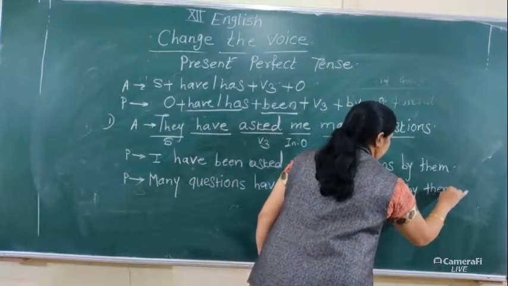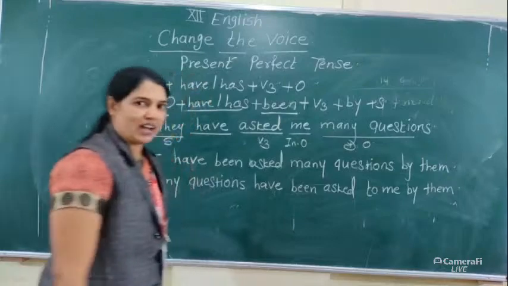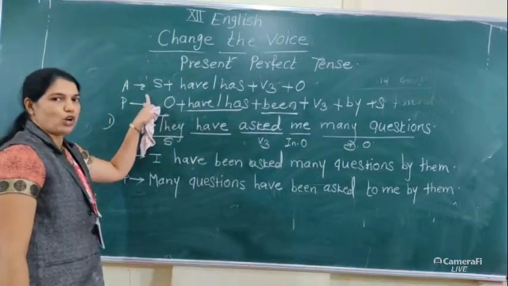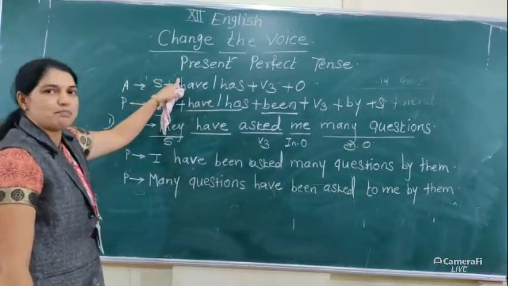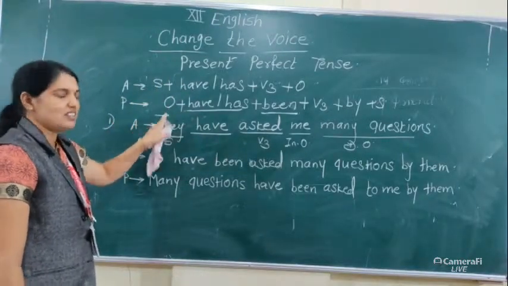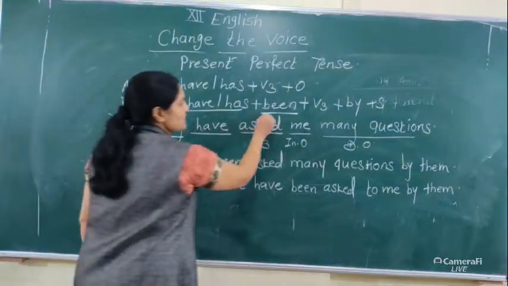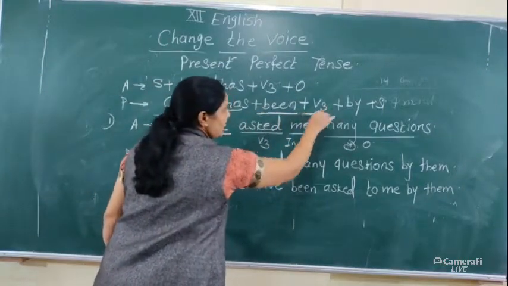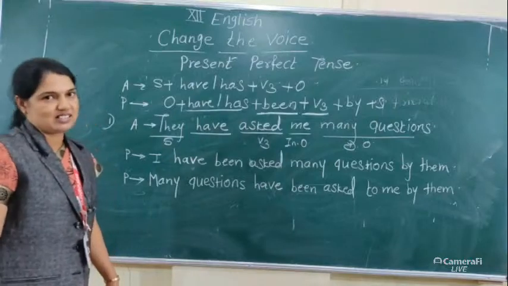In this way we use the structure when active voice has present perfect tense. The structure is object plus have/has plus been plus V3 plus by plus subject.